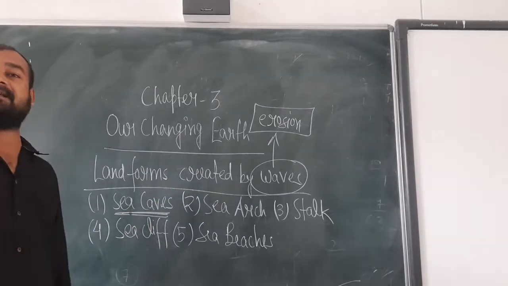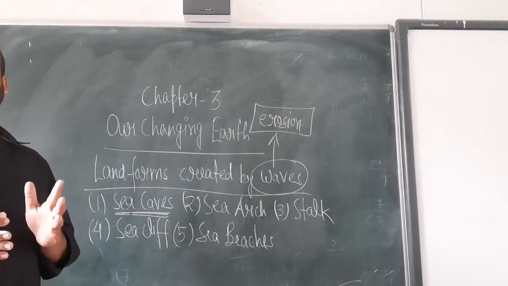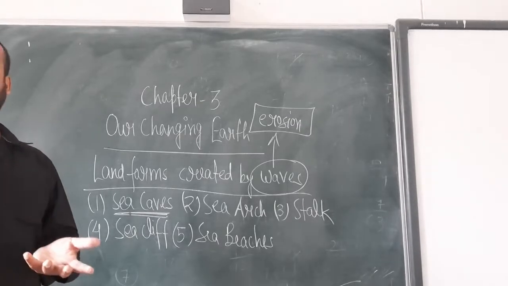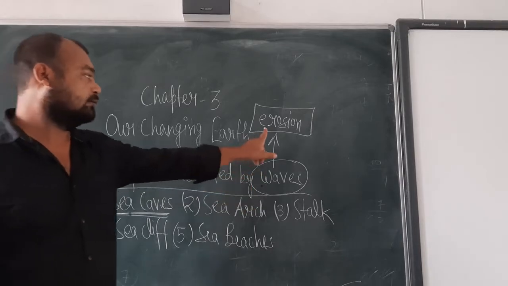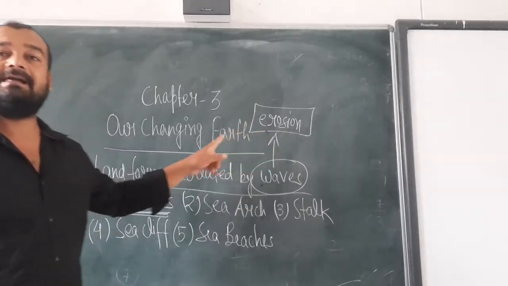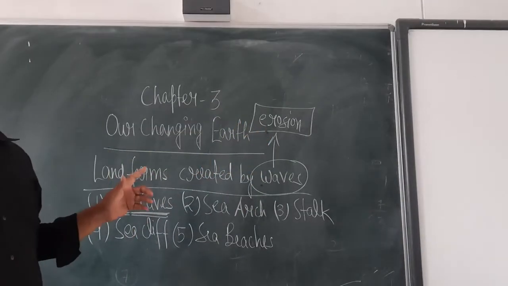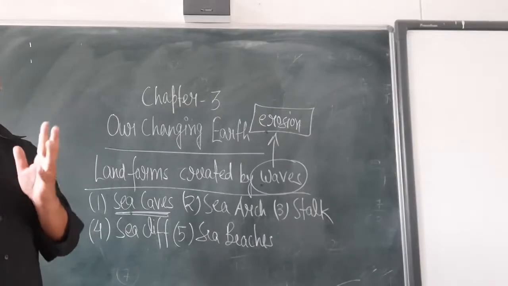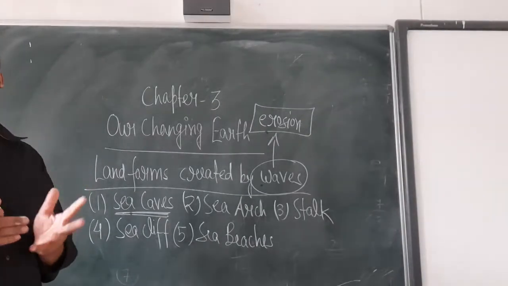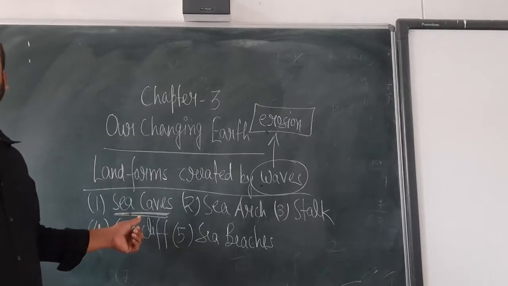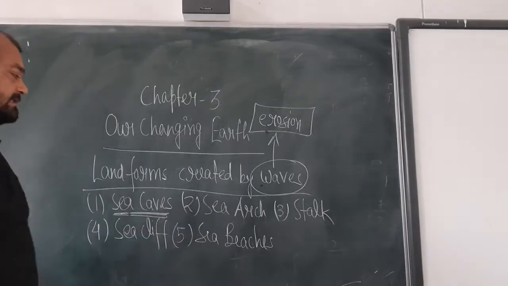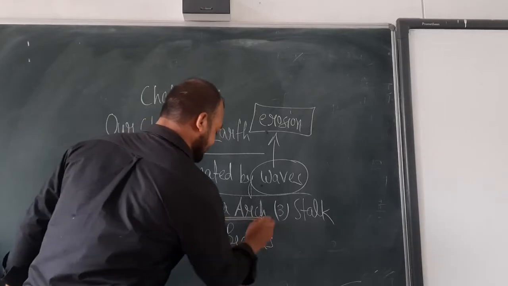The mountain ranges present in the ocean and sea, by the movement of the waves, undergo erosion, and because of that erosion, cave-like structures are found within the mountains that are known as the sea caves.